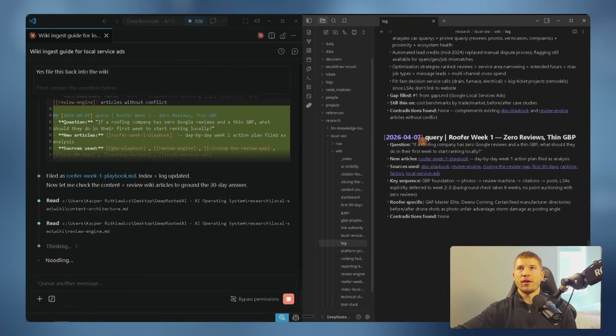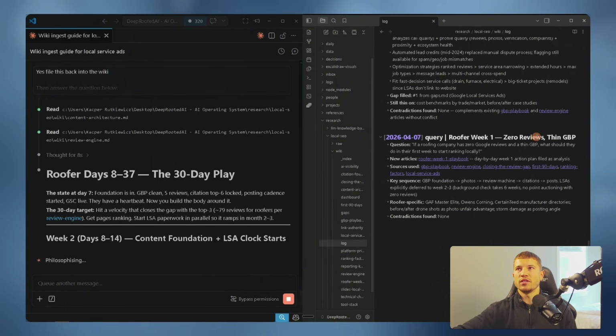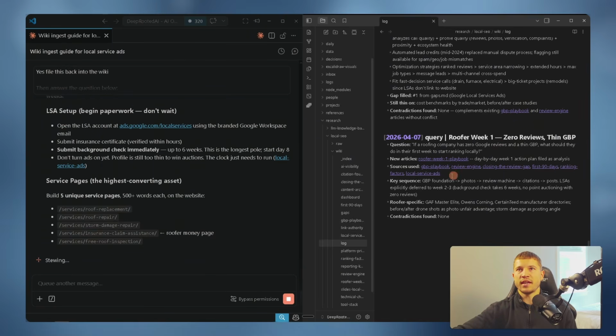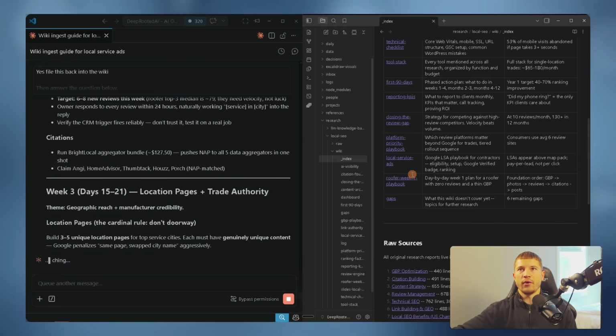Scroll down here to the bottom, and now you can see it says the date and query instead of ingest, because this is a question that we asked. And then we have roofer week 1, 0 reviews, a thin Google business profile. It then links us to all the sources that it used, the new articles that got ingested, which we could also see here now in our index.